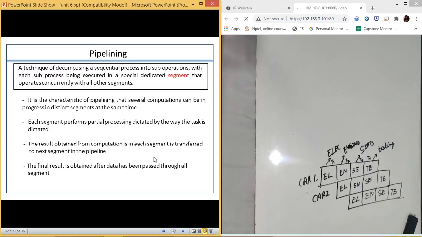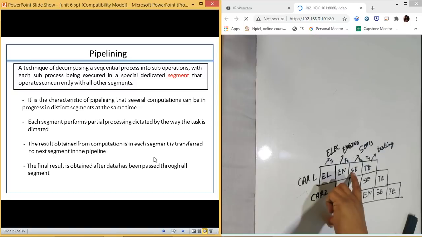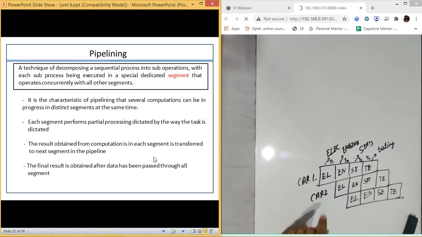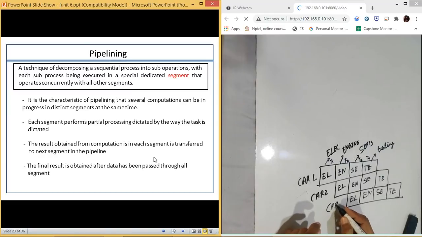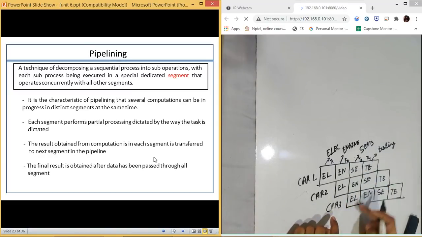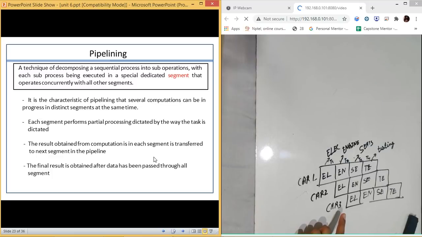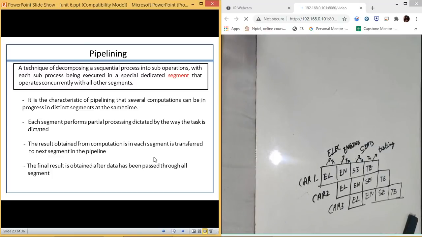Like you will never see a car in both the bays. Like this is car 2, this is car 3. No two cars are going to be in the same bay. So that is the condition we have in pipeline. Same process is there. So no two processes will be in the same phase at the same time.